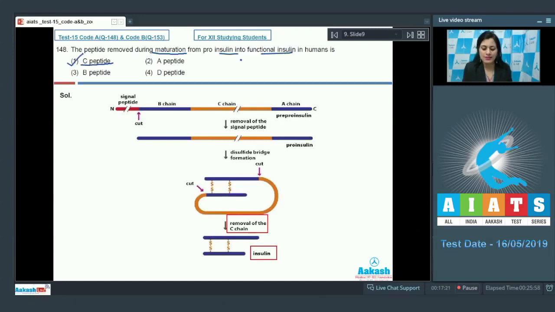Let's discuss rest of the options. The next options are A peptide and B peptide, and these cannot be the correct answers because both A peptide and B peptide are present in functional insulin. And the last option is D peptide, and this cannot be a correct answer because there is no D peptide in proinsulin or functional insulin. So the correct answer to this question is option number 1. Let's discuss our next question.